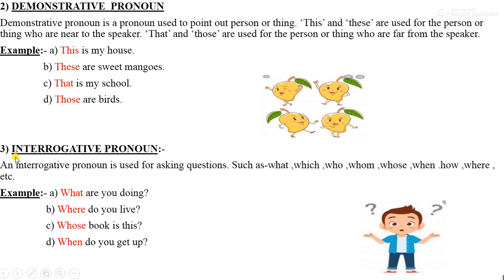Next pronoun, number 3, interrogative pronoun. An interrogative pronoun is used for asking questions such as what, which, who, whom, whose, when, how, where, etc. Examples, number A, what are you doing? Number B, where do you live? Number C, whose book is this? Number D, when do you get up? Here, these highlighted words like what, where, whose and when, they are known as interrogative pronouns because they ask questions.